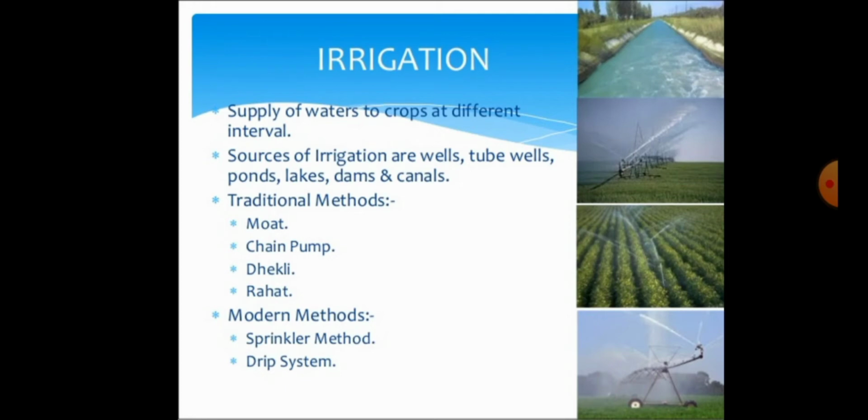Plants contain nearly 90% of water. Water is also essential because germination of seeds does not take place under dry conditions; it needs water.